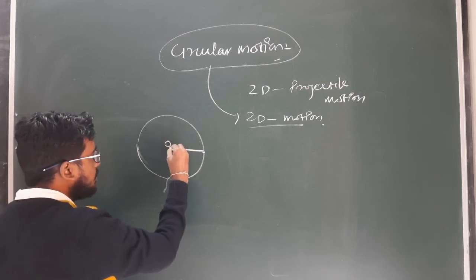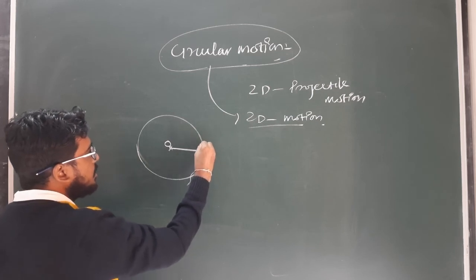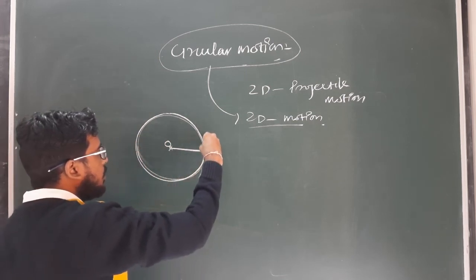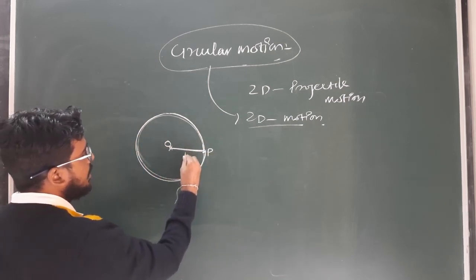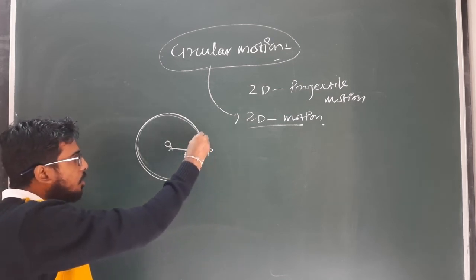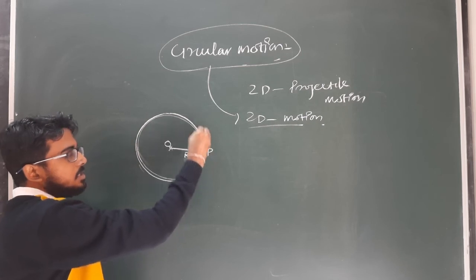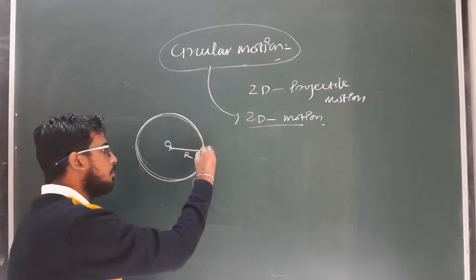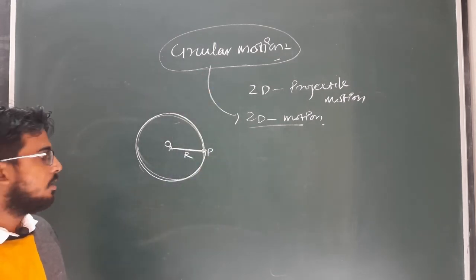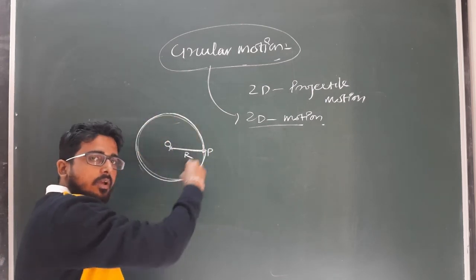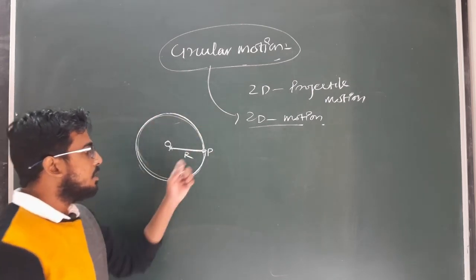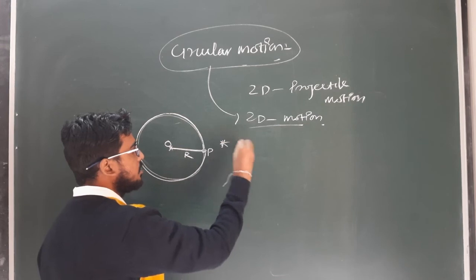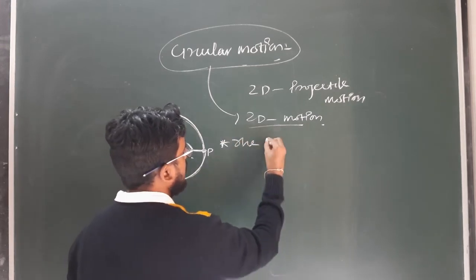If this point O is fixed and a point P is moving in such a way, or you are displacing this point P in such a way that its distance from the point O always remains constant, let that be R, then the path covered by the point P is a circle. So if we are considering the motion of this point P, then the motion of the point P is known as circular motion. Clear? So what is circular motion? Anything that moves along a circle, the motion of that substance is known as what? Circular motion.